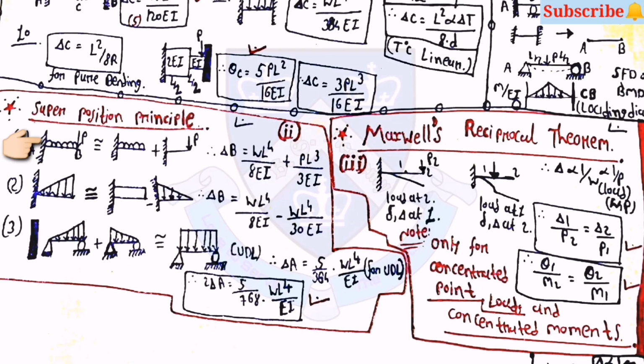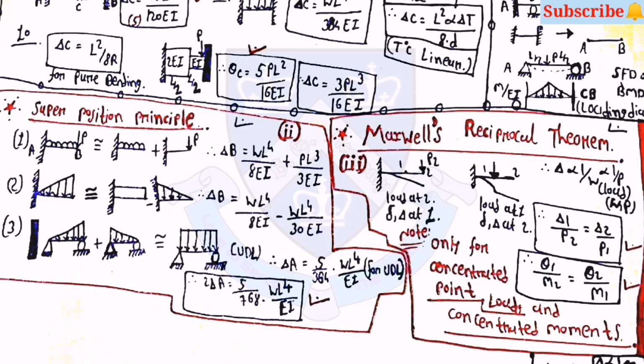Then after the superposition principle, for the first one, if the UDL and point load both are acting, then it will be equal to the equations of UDL and point load. So you can say that delta B is equal to WL raised to 4 upon 8 EI plus PL cube upon 3 EI.